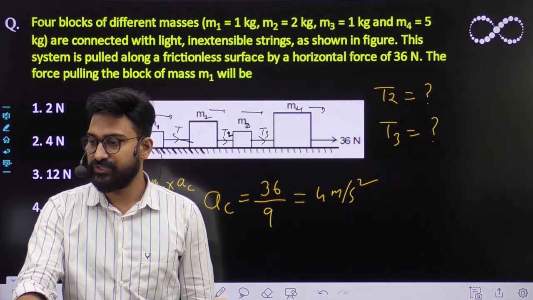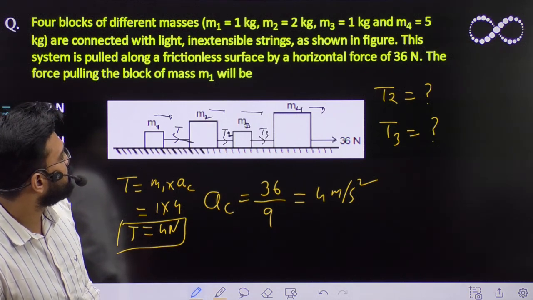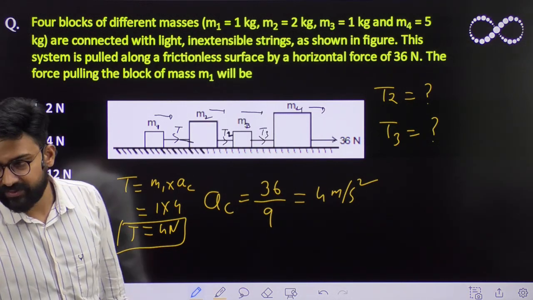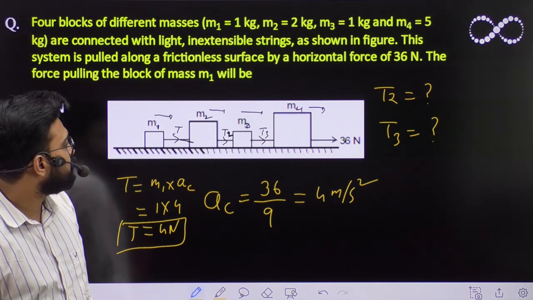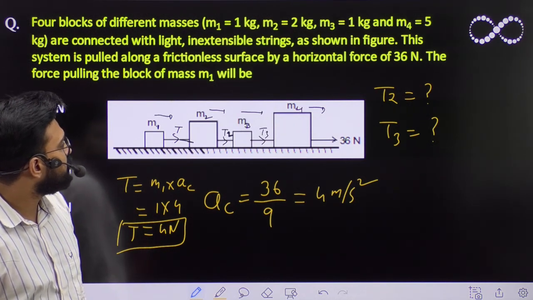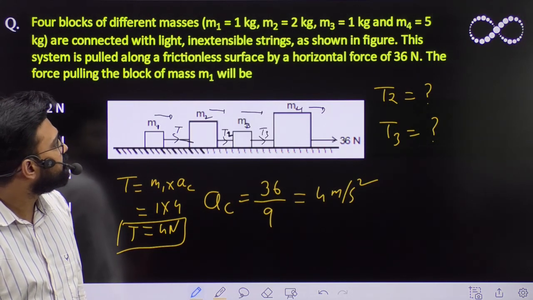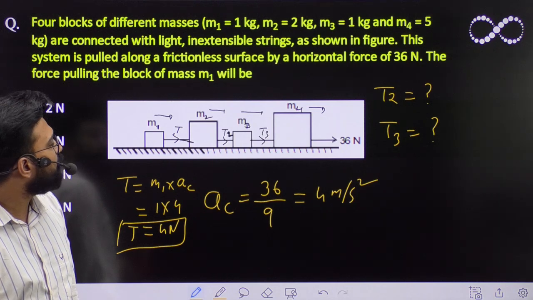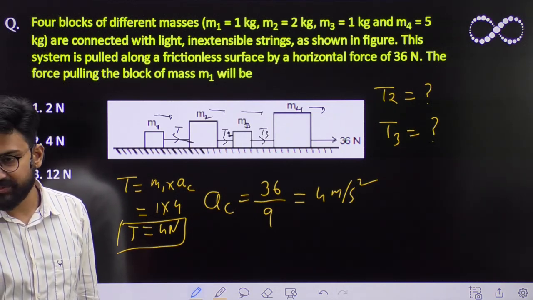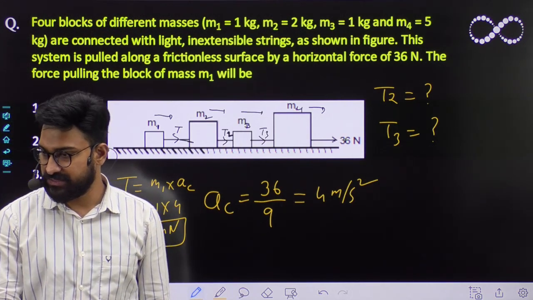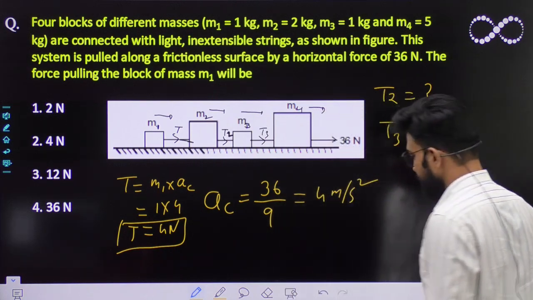Hardik is saying T2 is 12. Okay, M2 is 2, 3, 3, 3. Okay, very good. Okay, ठीक है. And what about T3? T3 is 1, 2, 3, 3, 3 for the 12. Okay. M3 is 1 kg, 4, 4 3 the 4 for the 16. Very good. So that means T2 is 12 Newton and T3 is 16 Newton. Okay. आसानी से find out कर सकते हो.